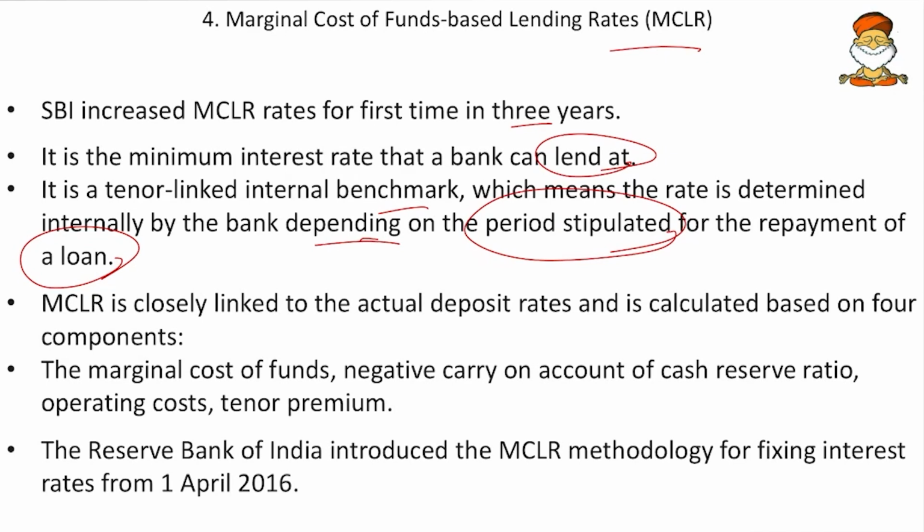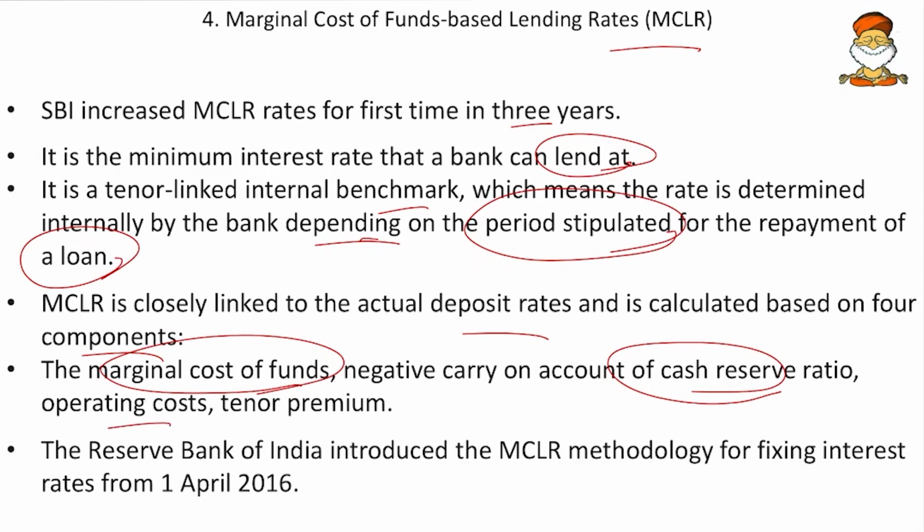And the MCLR is closely linked to the actual deposit rates and is calculated based on 4 components. That is the marginal cost of funds, that is the cost of giving loans and taking back the loans, and the negative carry on account of cash reserve ratio. Say friends, for example, if I am giving you a loan, some part I will have to keep as a reserve. So I will be incurring some losses if I keep some money as a dead amount in my reserves. So that cost is also counted.